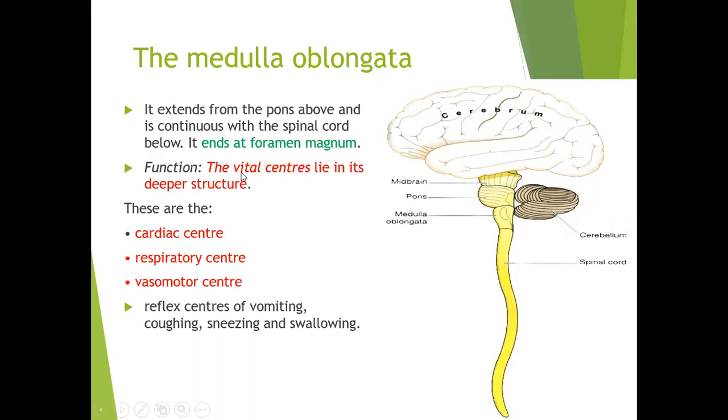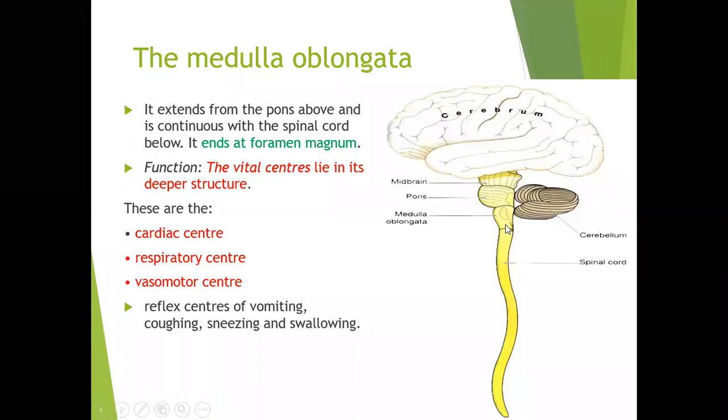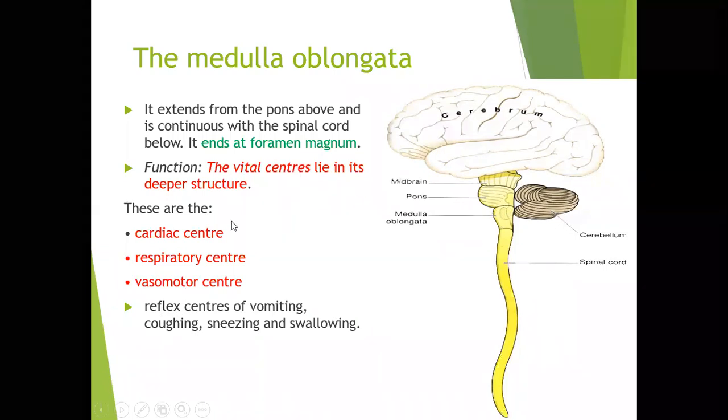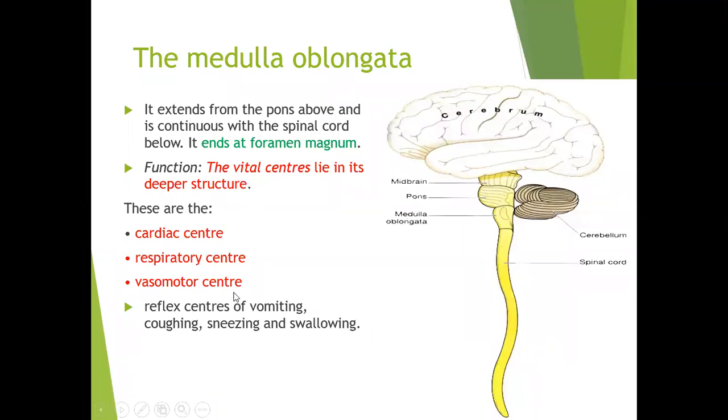Coming to the functions, the vital centers lie in the deeper structure. This medulla oblongata is very important because it has very important vital centers. Which are those? One is the cardiac center, the respiratory center, the vasomotor center, then the reflex centers of vomiting, cough, sneezing, and swallowing. All these are present in a very small area called the medulla oblongata. The most important vital centers are the cardiac, respiratory, and vasomotor.